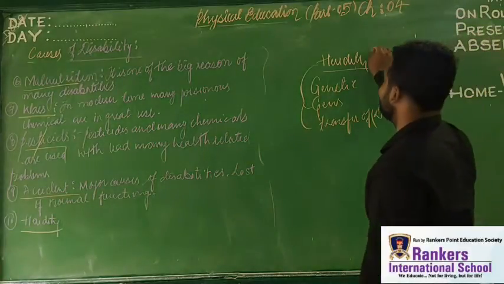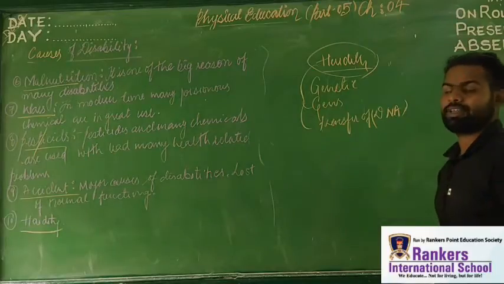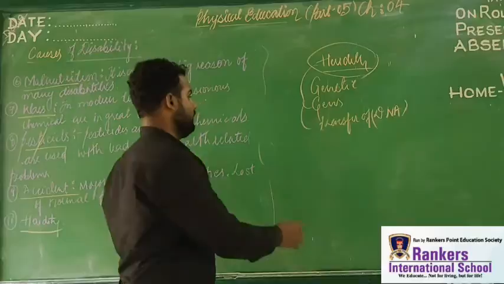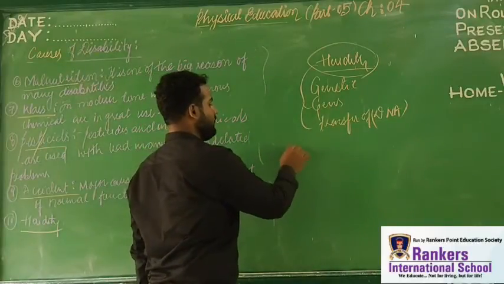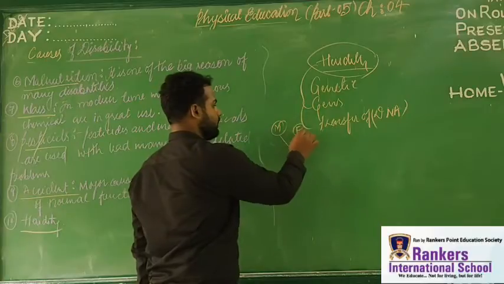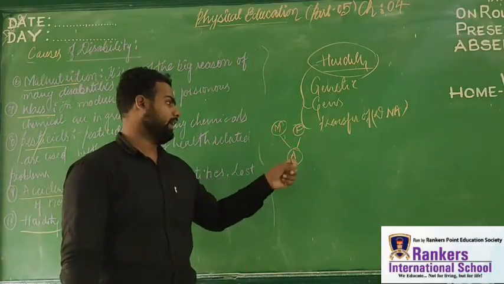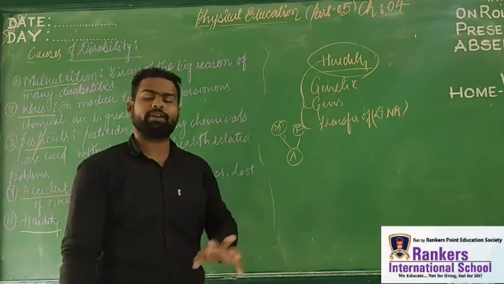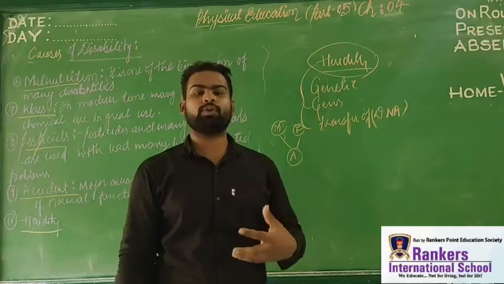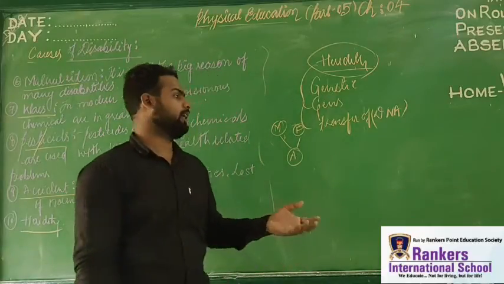So, what is this heredity, or what is this genetics, or what is this inheritance? See, individual A is definitely made up of 2 parents, male and female. There is a replication, there is a recombination of DNA, and this DNA is a mixture of both parents, mother and father. There are some things which are dominant and something which is recessive, chromosomes and all, right?